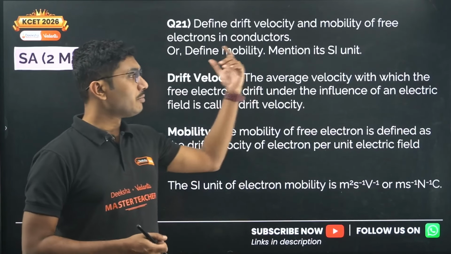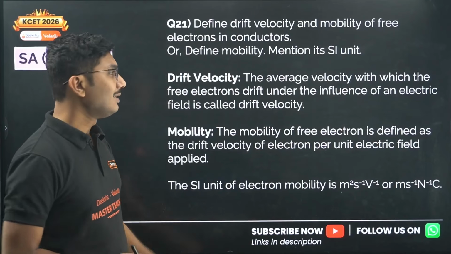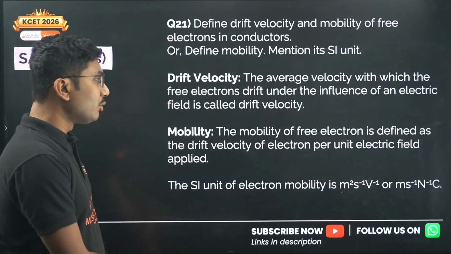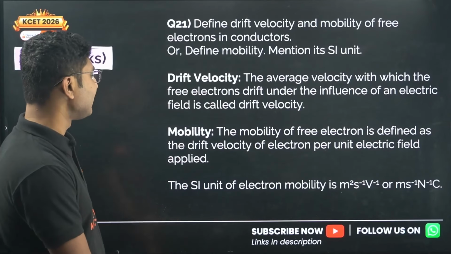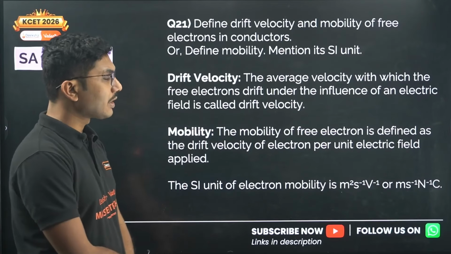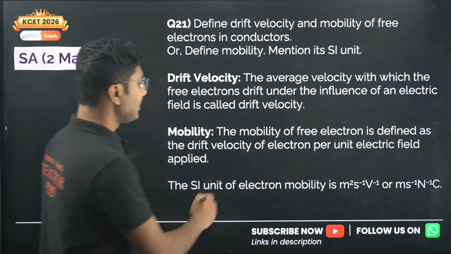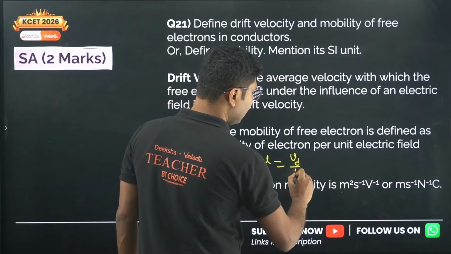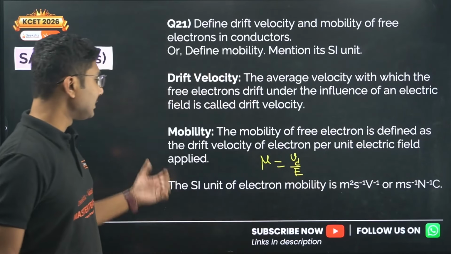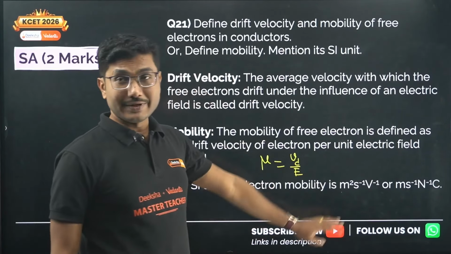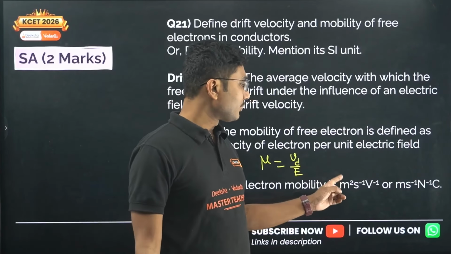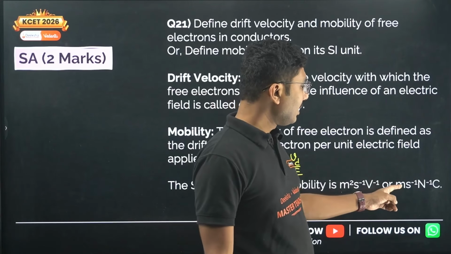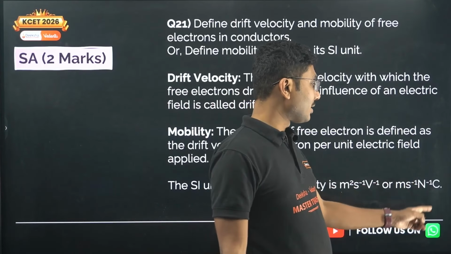Very important to remember, it always happens when an electric field is involved. Now mobility: the mobility of free electrons is defined as the drift velocity of the electron per unit electric field applied. That means mobility is given by drift velocity divided by electric field, and its unit is very interesting: meter square second to the power minus 1 volt to the power minus 1, or meter per second Newton to the power of minus 1 coulomb.